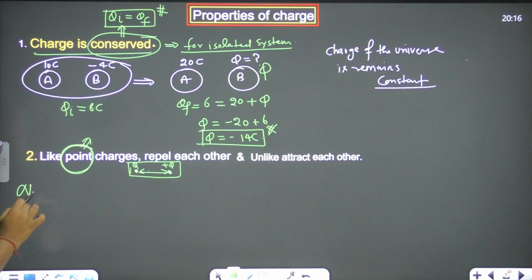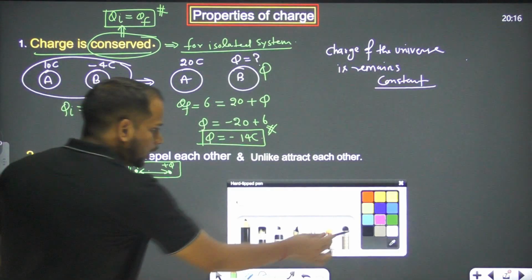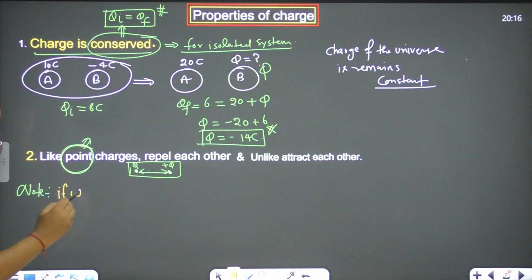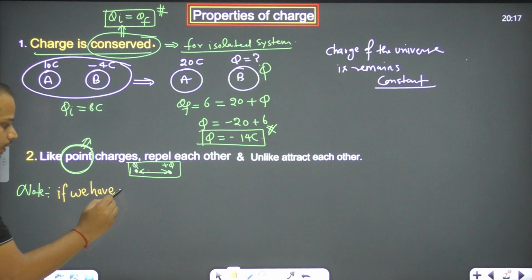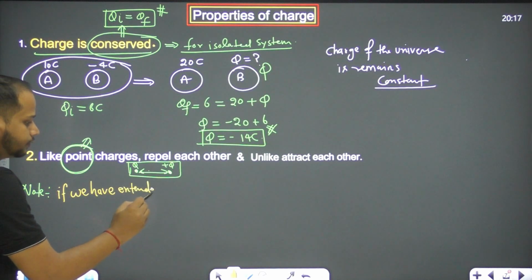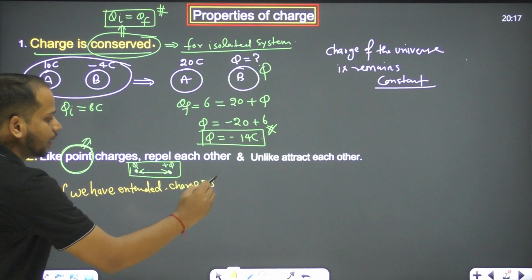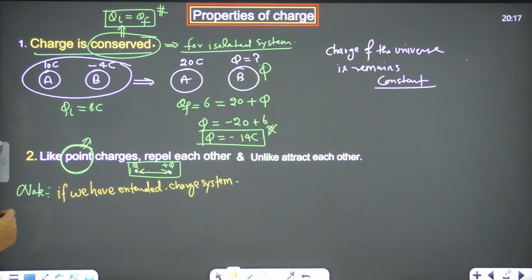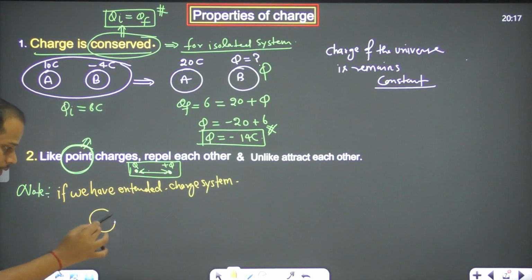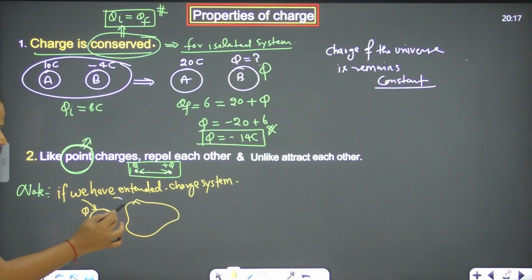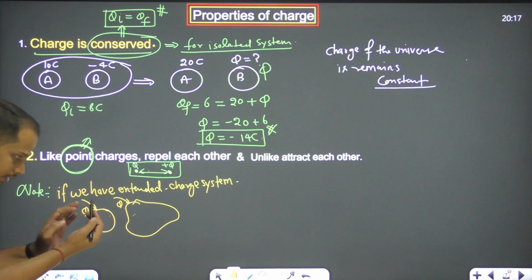Just write it down. If we have an extended charge system, what is the meaning of that? Say this is a body and we provide charge to it, and this is another body of any type and we provide charge to it. We provide like charges to them, but it may be possible that they attract each other, because it's an extended object.